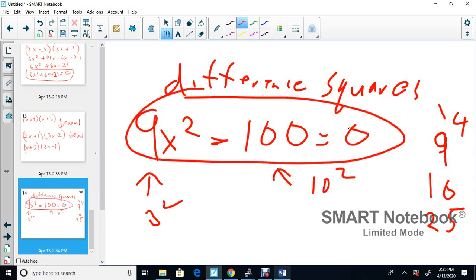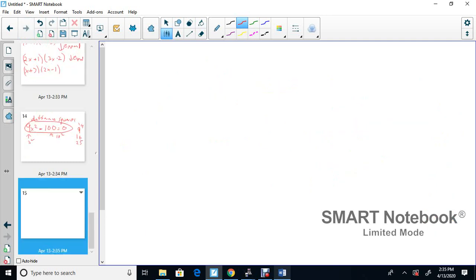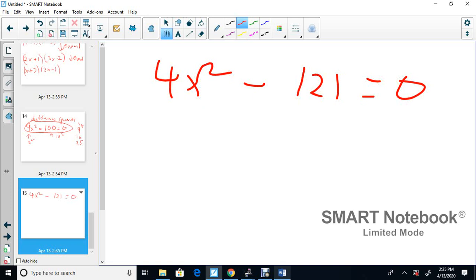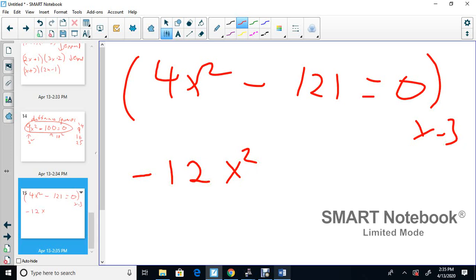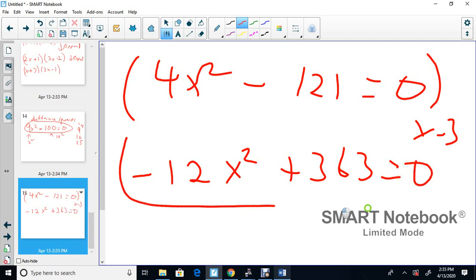Okay, look, quickly, these are very easy to make. Watch this. Okay, 2 times 2, 4x squared. 11 times 11, minus 121 equal to 0. Okay, and you're done. Now, if you wanted to add a common factor, you can maybe multiply that by minus 3, and you can make the question harder. Minus 12x squared. Okay, and then minus 3 would be positive 363 equals 0. So this could be your question.